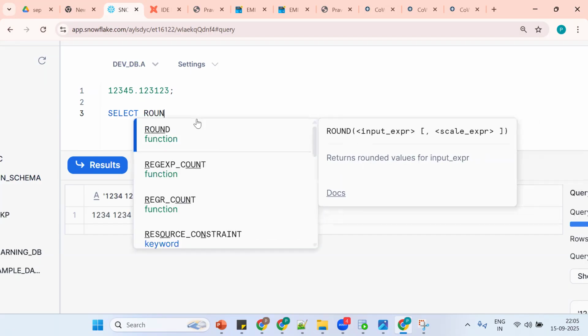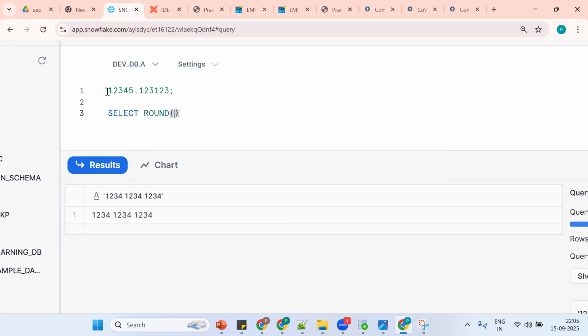Go for the round functionality. Okay, see the same thing. Control C. Now what's the exact output? Can anybody tell the exact output? 1, 2, 3, 4. 0.12, 5. No, we don't get decimals. No decimals will be there.